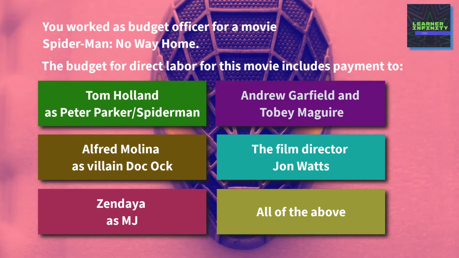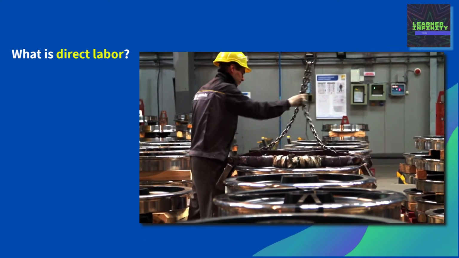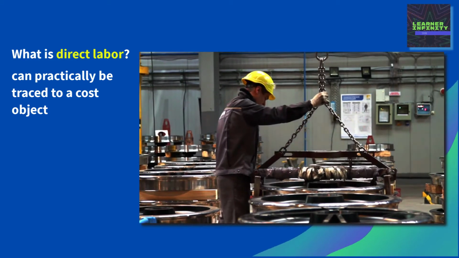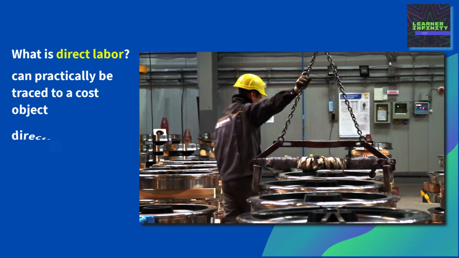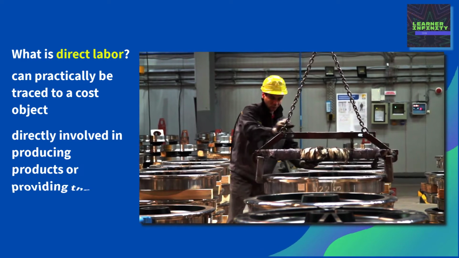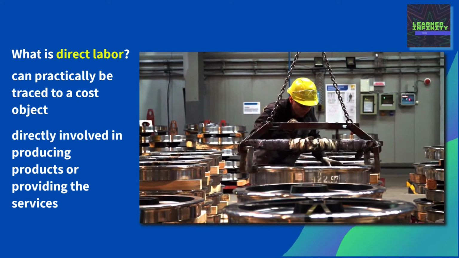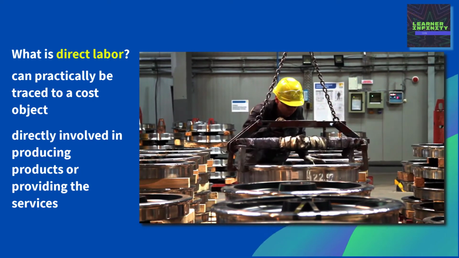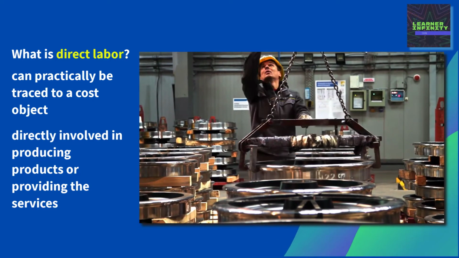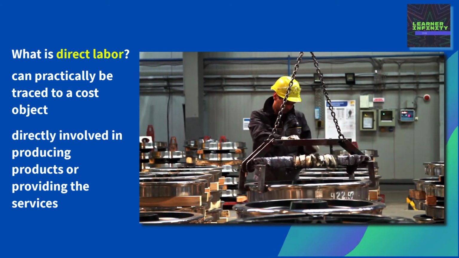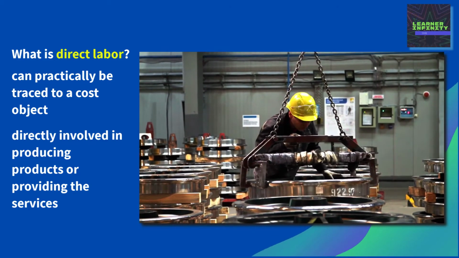Before revealing the right answer, let's discuss first direct labor. Direct labor is the cost of labor that can practically be traced to a cost object, such as a product or service. In other words, this refers to those who are directly involved in producing products or providing the services. In a manufacturing company, this refers to salaries and wages to factory workers. Assuming a factory worker has 8 working hours in one day, you can easily trace that he spent 6 hours for a certain job order, while 2 hours was spent on another job order.